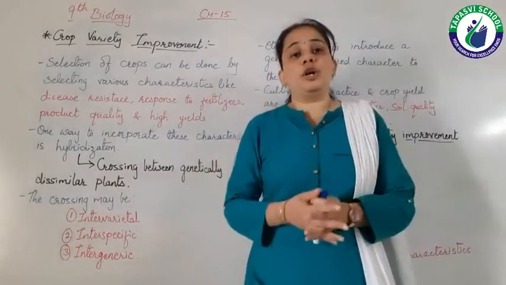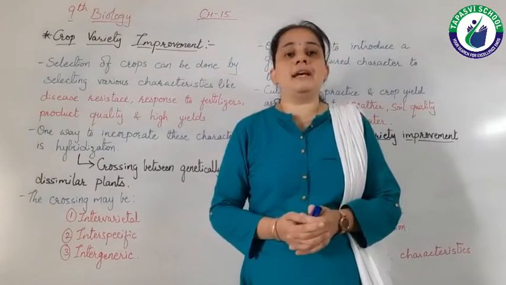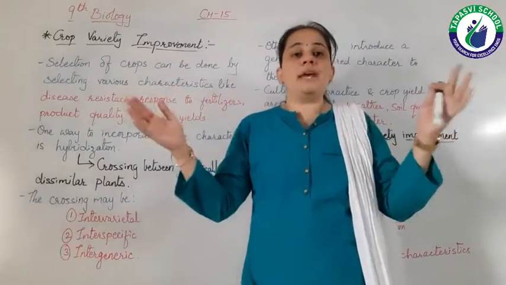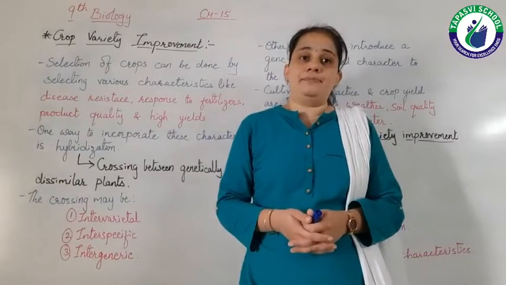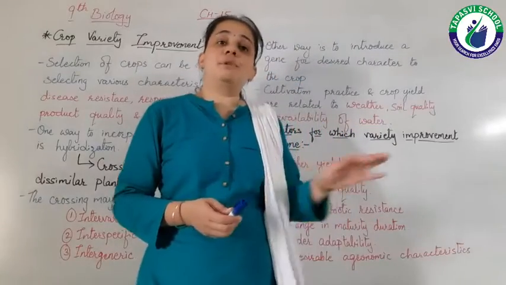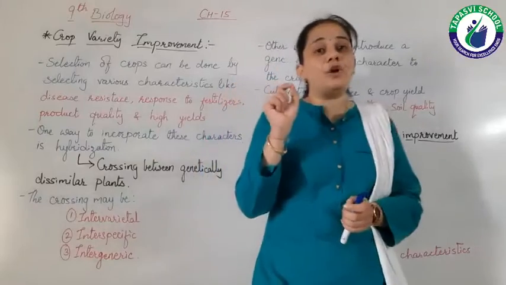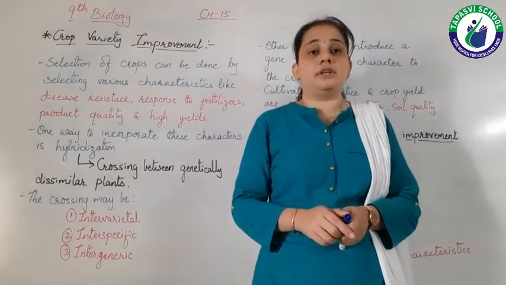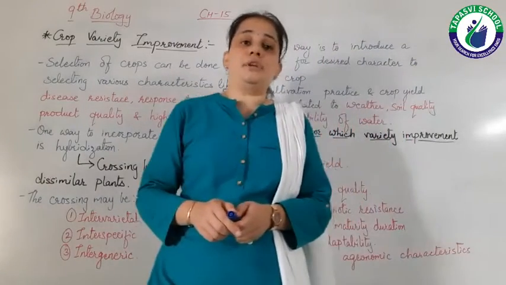Desirable agronomic characteristics means what? Fodder. If we are growing fodder, then we must take into consideration that fodder must have many branches and tallness. And in cereals the plants must be dwarf, right? So these are some agronomic characteristics which we must take into consideration.